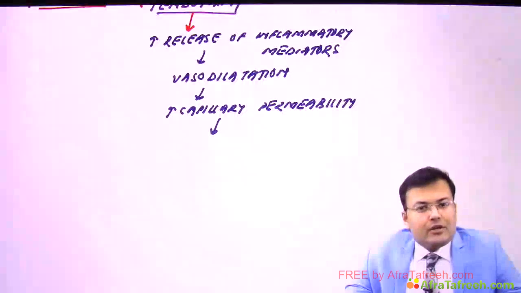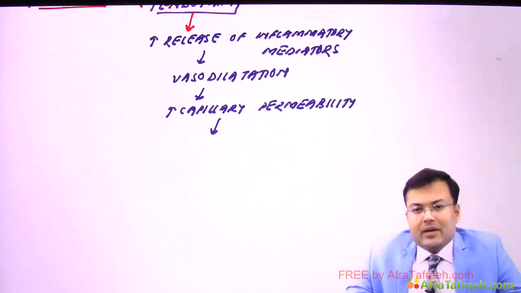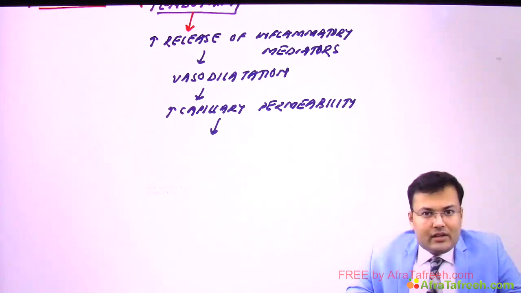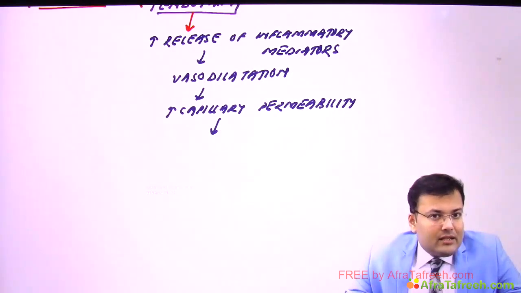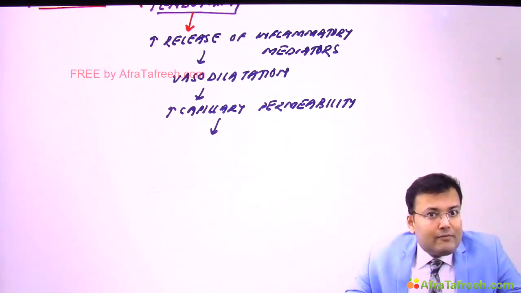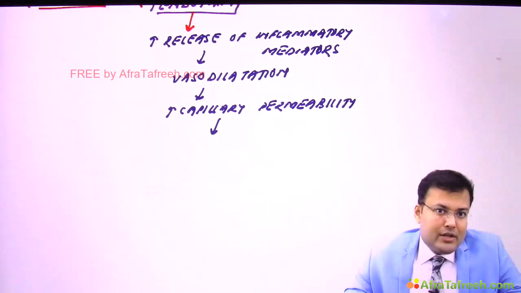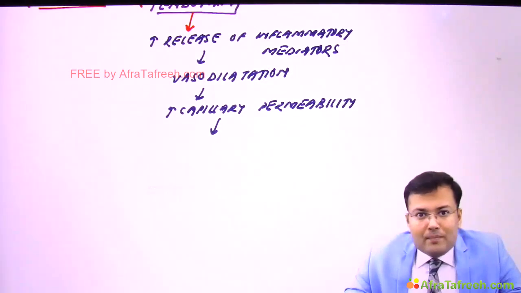Now see, because of vasodilatation and increased capillary permeability, there is altered peripheral circulation and there is massive vasodilatation. And because of this massive vasodilatation, there is pooling of blood. And since there is massive vasodilatation in septic shock, you are going to find warm peripheries.